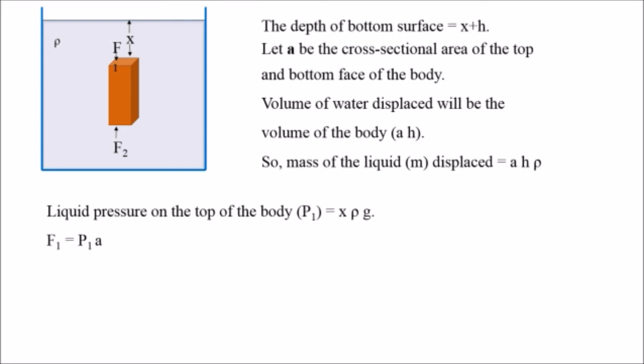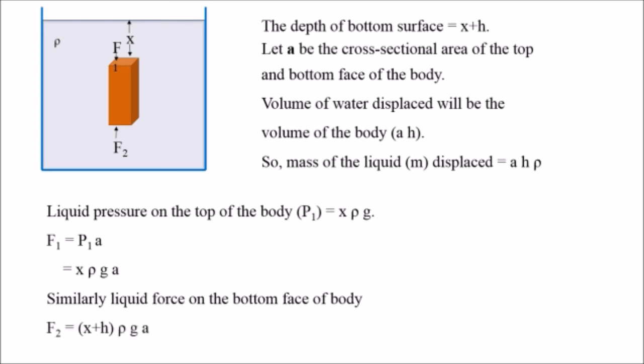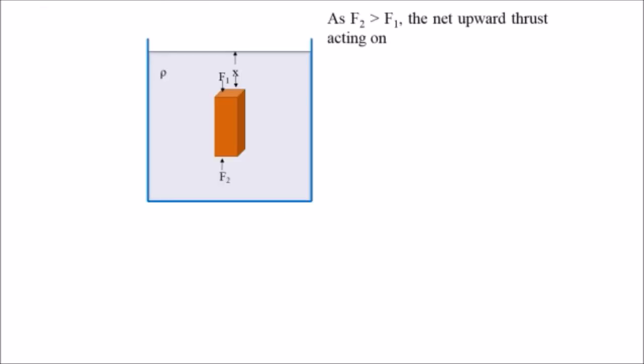And likewise, we know that the force F1 exerted at the top of the body is equal to P1 into A. So we will replace the value of P1 from this equation and we will find it as A X rho G. Similarly, we can find the force exerted at the bottom surface of the body, which will be equal to A (X plus H) rho G. Obviously, the F2 force will be more than the F1 force, because it is at more depth, or we can say X plus H distance.